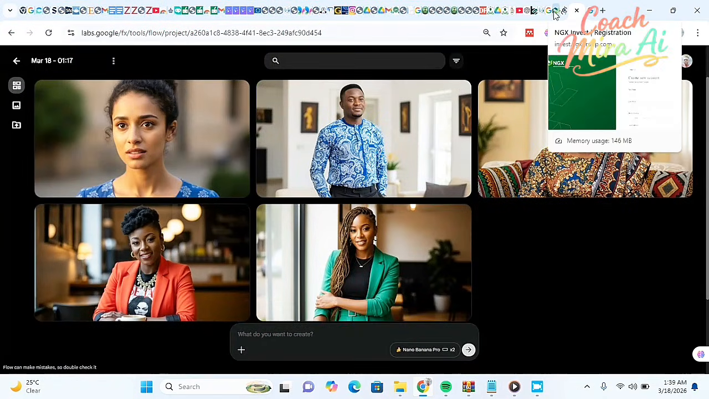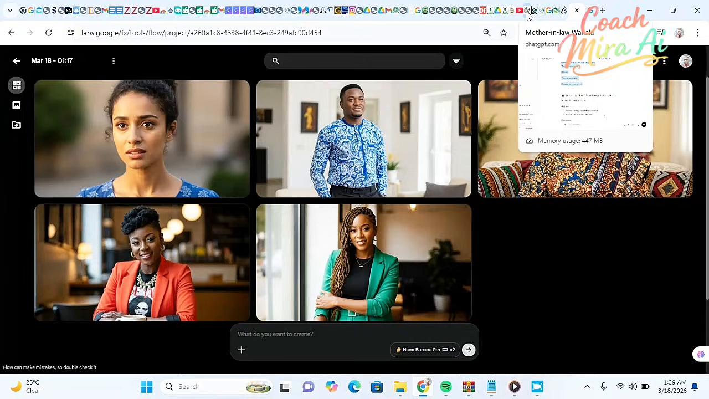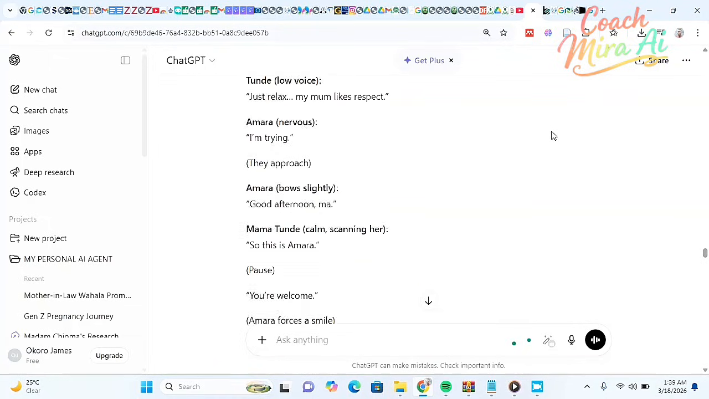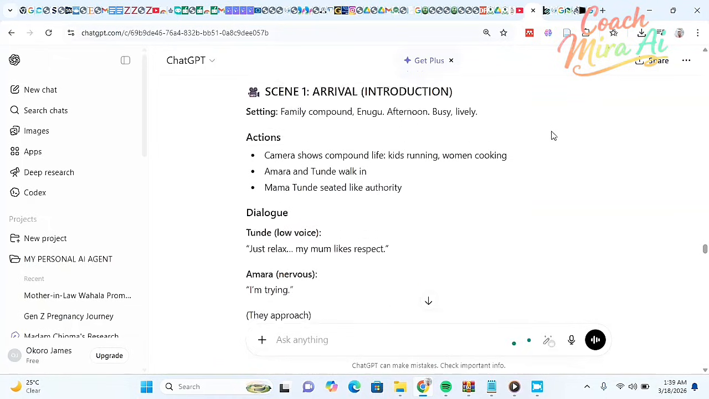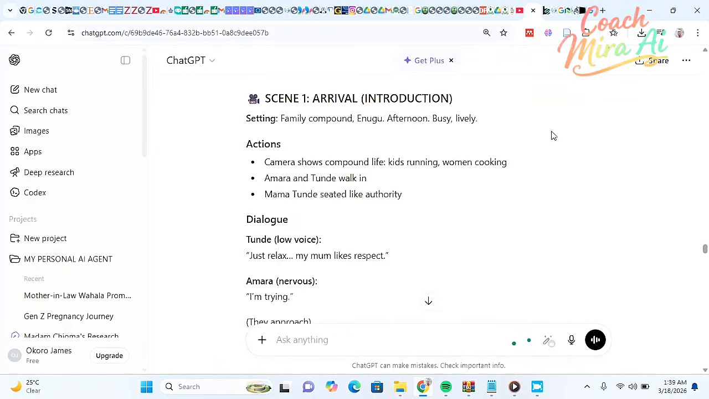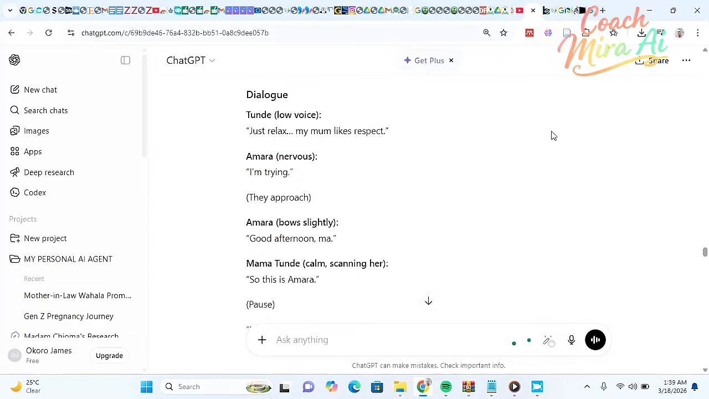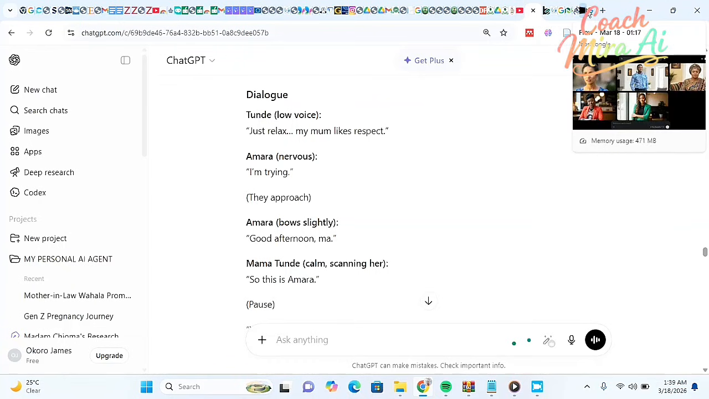The next thing I'm going to do is to copy the dialogue. So I'm going to go to ChatGPT and copy my dialogue for each character. Make sure you copy at least 3 short dialogues. Don't copy more than that, so that it will complete the conversation. If you copy more than that, it's not going to finish the conversation. So when I copy it, I'm moving over to our Flow.